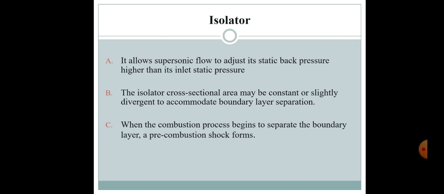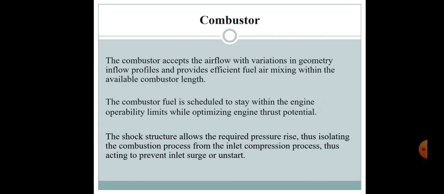Isolator. It allows supersonic flow to adjust its static back pressure higher than its inlet static pressure. The isolator cross-sectional area may be constant or slightly divergent to accommodate boundary layer separation. When the combustion process begins to separate the boundary layer, a pre-combustion shock forms.